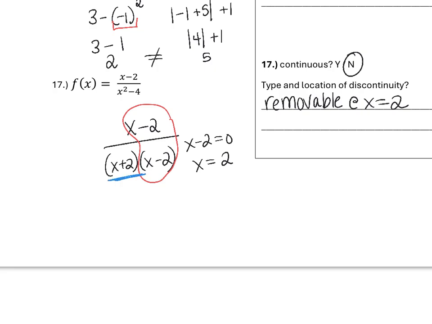We also have another issue in our denominator here still, which we need to account for. This does not have a common factor in the numerator, meaning it's going to be an infinite discontinuity, or an asymptote. When we set it equal to 0 and solve, we will have an infinite discontinuity at x equals -2. So there are two issues on this domain because we had two factors in our denominator. We have to account for both of them when we identify types and locations of discontinuities.